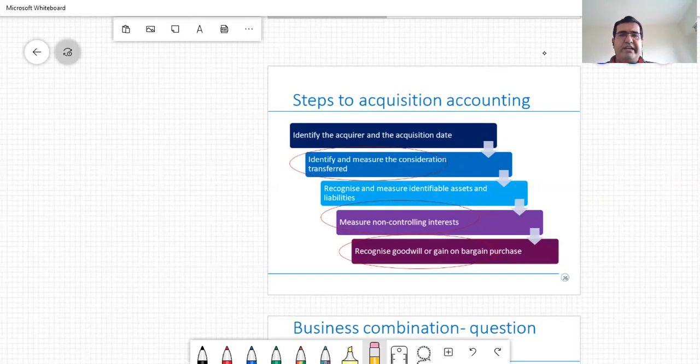Finally, recognize goodwill or a gain on bargain purchase. This is another significant area of difference between Ind AS and IFRS. Let's suppose that you paid $100 and in return got assets of $120. There is a gain of $20, which under IFRS gets recognized in the P&L as gain on bargain purchase. But in the Ind AS world, this is a carve out or a departure from IFRS, wherein this 20 rupees does not flow through the profit and loss account. Instead, it gets credited to reserves. With that, let's look at a quick question to try and recap and summarize what we have spoken so far.